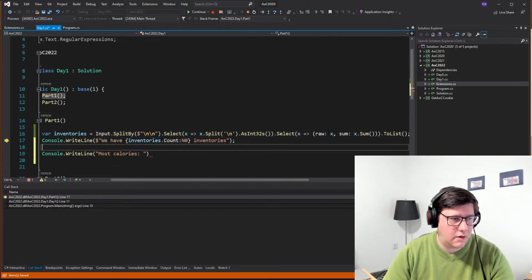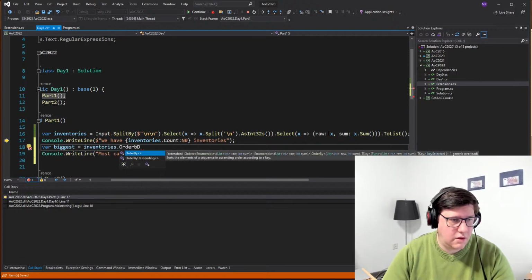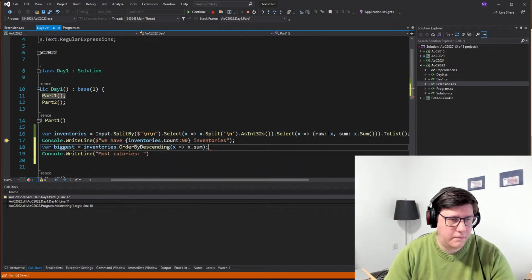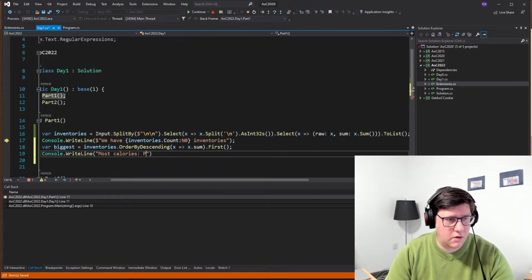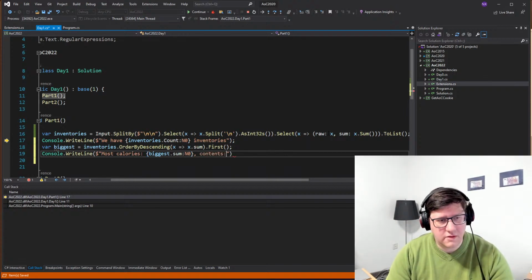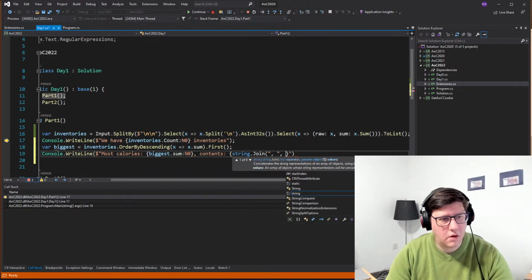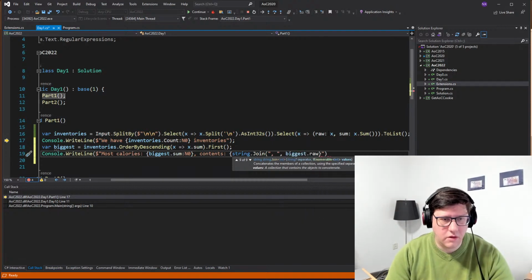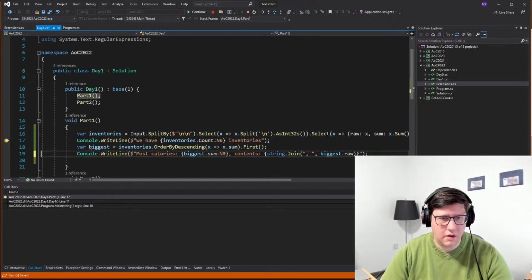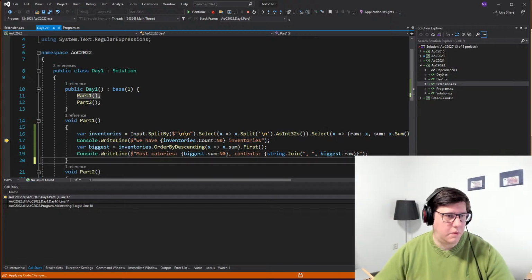So we can do biggest inventories order by descending sum first, and then we can say okay, so this will be the biggest sum, contents, and then we can do string.join biggest raw. So like this we can dump out all the items that match. So if we run it now,